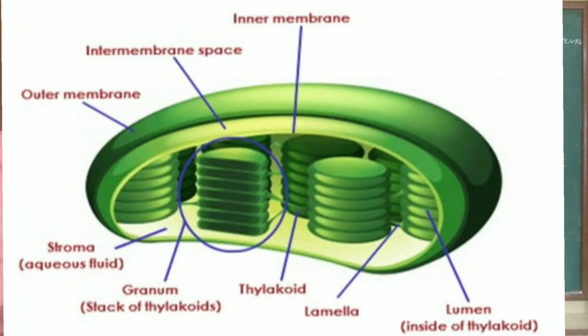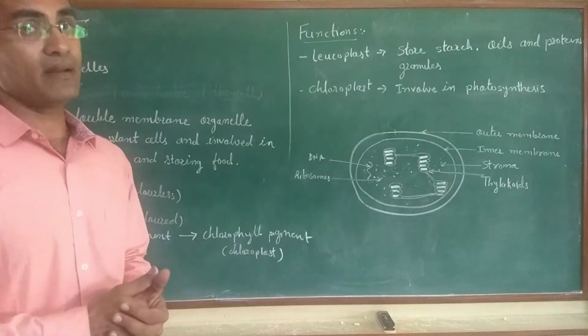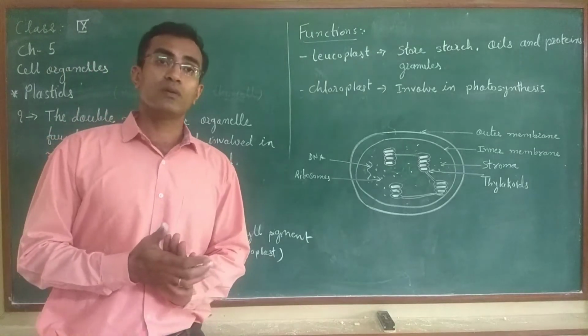Chloroplast is the most common structure found in the plants. Okay, this chloroplast is made up of a double membrane bound structure. Inside there is the presence of stroma. Another part that is present in this organelle is called the thylakoids. Thylakoids are a stack of different grana. Multiple grana make stacks on each other and they form the thylakoids. These organelles also have their own DNA and ribosomes so that they can make their own proteins by their own.